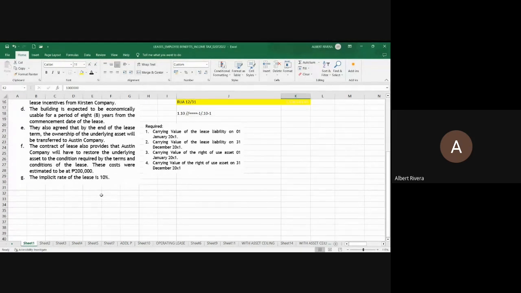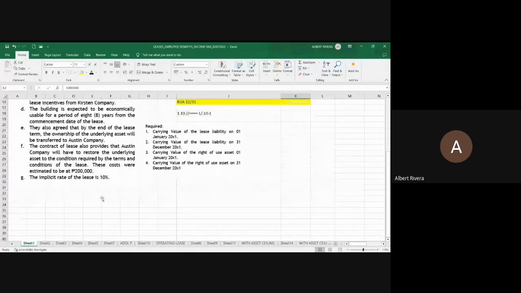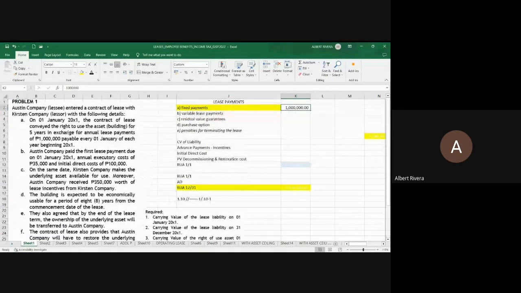Can you please compute now what is the present value factor of an annuity due at 10% and n equal to 5 years? Okay? What is the present value factor of an annuity due at 10% and n equal to 5? And that should be, chat box please.